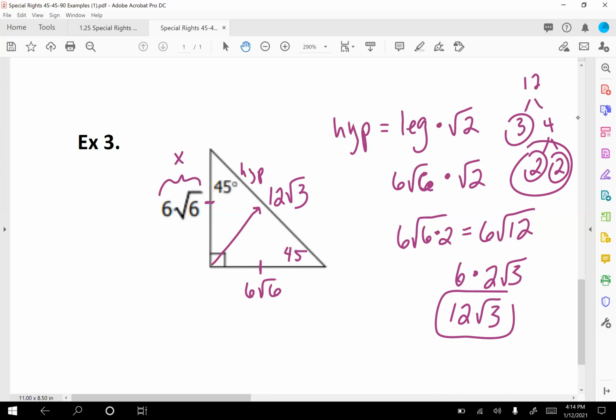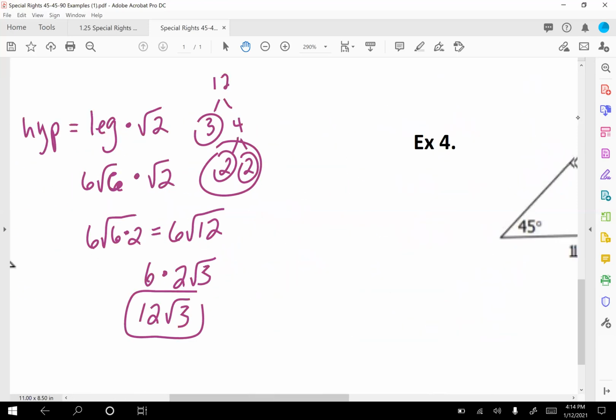Okay, so again, whenever you have that square root 12, you've got to do the simplifying that we've done. And if you need a refresher, the simplifying square roots video was on January 8th. Yeah, the Friday of the first week we came back. Alrighty. So let's do our next example.